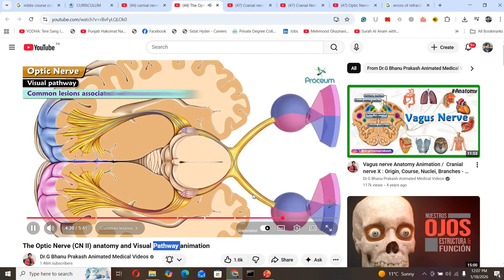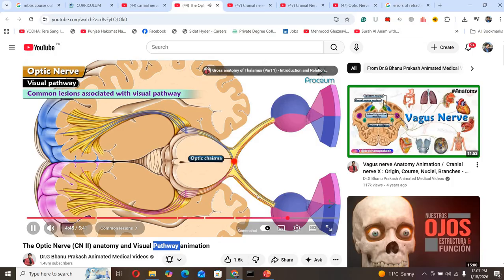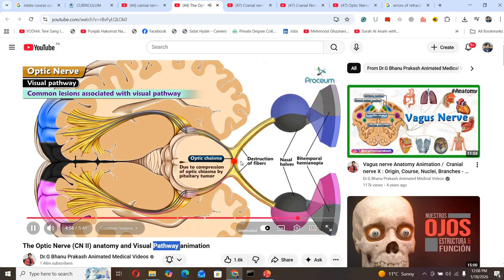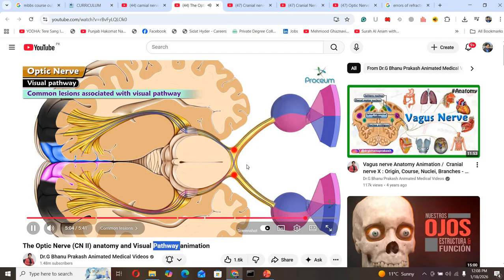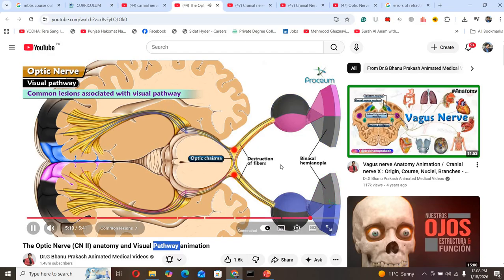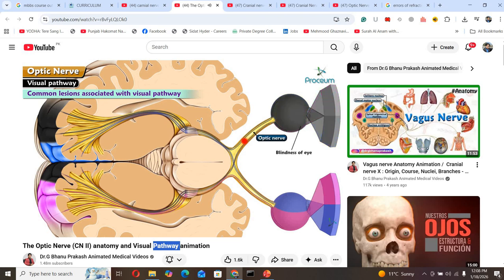Common lesions associated with the visual pathway. Lesions involving the central part of the optic chiasma result in destruction of fibers from both the nasal halves of the retina, causing bitemporal hemianopia. This may result from compression of the optic chiasma by a pituitary tumor. Lesions involving lateral parts of the optic chiasma cause binasal hemianopia, as the fibers from the temporal halves of the retina are affected. Destruction of one optic nerve causes blindness of the affected eye.